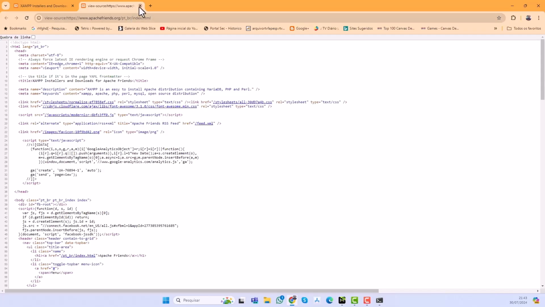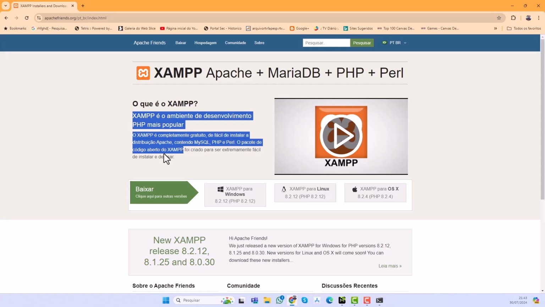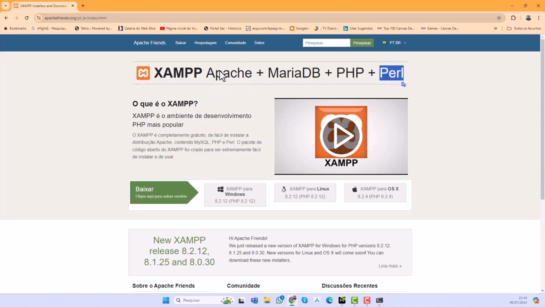In the past, internet pages only had links, text, and images, but this was a very static format. To be more dynamic and be able to create other pages faster, more automatically, it was necessary to have programming languages such as PHP and Perl. So on a web server, it is customary to install, for example in Linux, Apache, MySQL, MariaDB, PHP, and Perl. But so that we can study with some ease, they invented packages. Packages like XAMPP already bring this set of things, and you can download it for Windows, for Linux, or for Mac OS. But for you to know how to install this, we will see this in the next class.